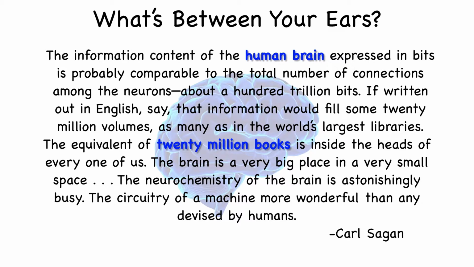The equivalent of 20 million books is inside the heads of every one of us. The brain is a very big place in a very small space. The neurochemistry of the brain is astonishingly busy, the circuitry of a machine more wonderful than any devised by humans."